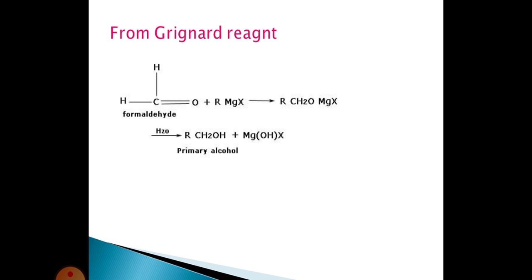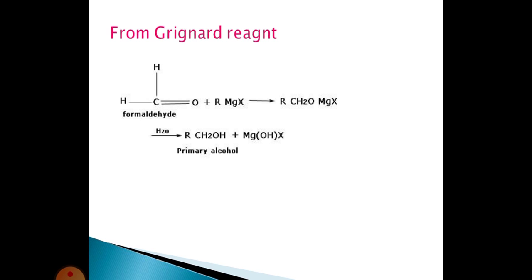Here adduct formation takes place. We add a water molecule, then form the primary alcohol. Here hydration takes place in this reaction. Normally aldehydes and ketones react with Grignard reagents to form an alcohol. In this reaction we are taking formaldehyde. This formaldehyde reacts with the alkyl magnesium halide to form an adduct. This adduct undergoes addition of a water molecule to form a primary alcohol, and magnesium hydroxy halide elimination takes place.